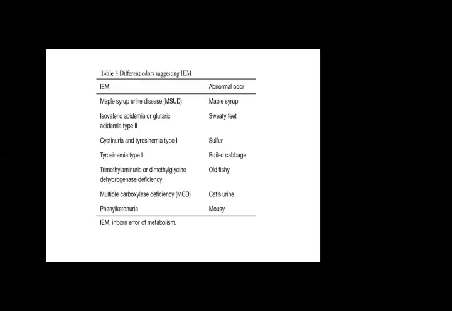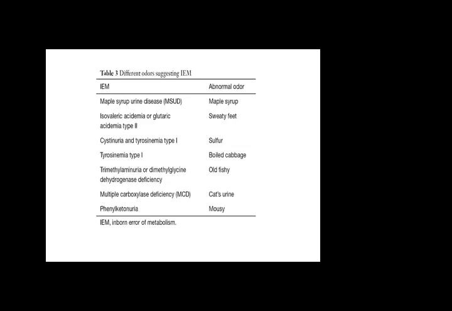Some of the disorders have their typical smells, like maple syrup urine disease. Maple syrup is very famous in Canada. In Canada, on their aeroplanes, their flags, they have a maple leaf. This is their national leaf. When you go to Canada, you will see the maple leaf on their aeroplanes, on their T-shirts, on their flag. So maple syrup has a characteristic smell.